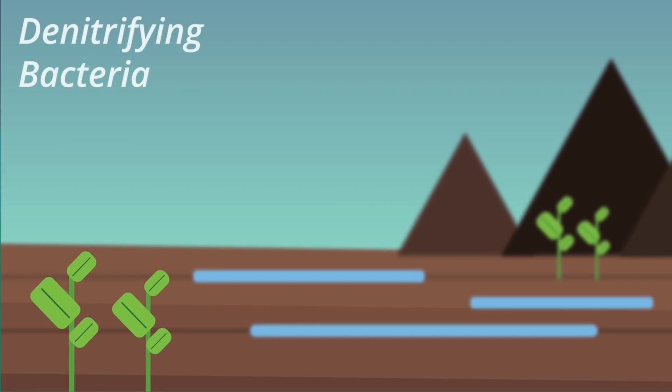In some conditions, such as waterlogged soils, the nitrifying bacteria in the soil break down nitrates and return nitrogen back to the air. This reduces the fertility of the soil.